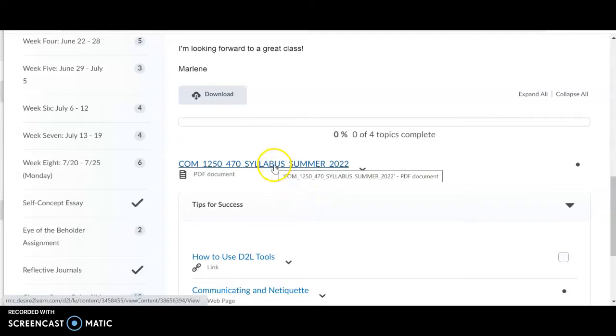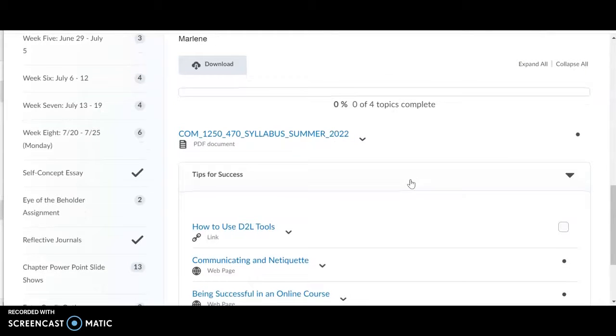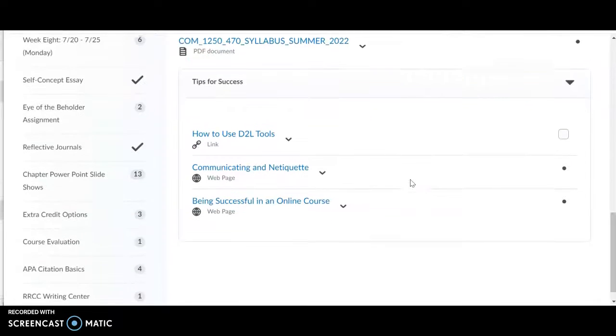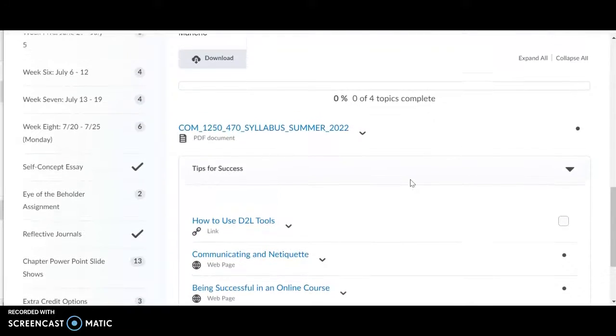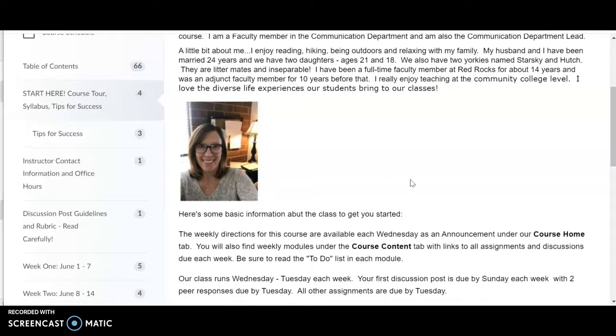Make sure that you pull up the syllabus. I encourage you to print it out if you can, or at least the calendar in it, but certainly save it and use it as reference for each week's assignments. It has lots of important information regarding course policies, due dates, etc. Here's some tips for success under here as well. And once this course tour is completed, it will be posted there as well.